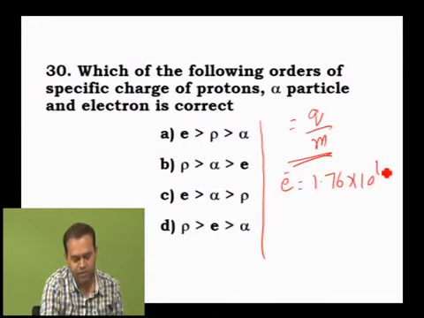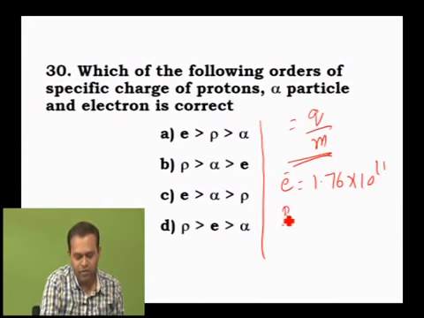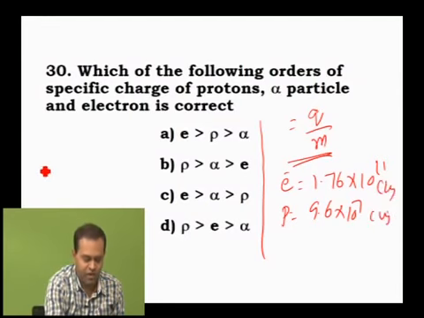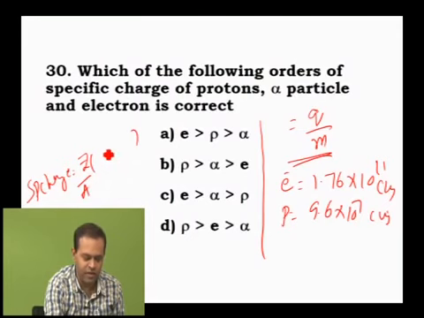10 to the power of 11. If you calculate for a proton, it will be equal to 9.6 into 10 power 7 coulomb per kg. This is also coulomb per kg. For any other charged particle, the specific charge will be equal to Z by A times the specific charge of proton, that is, 9.6 into 10 to the power of 7.